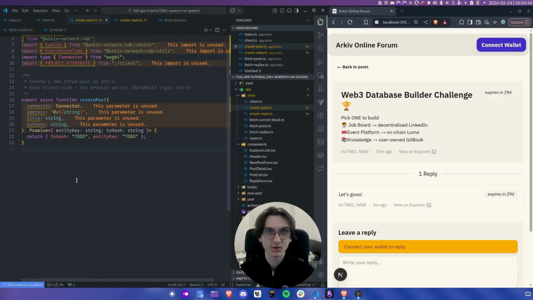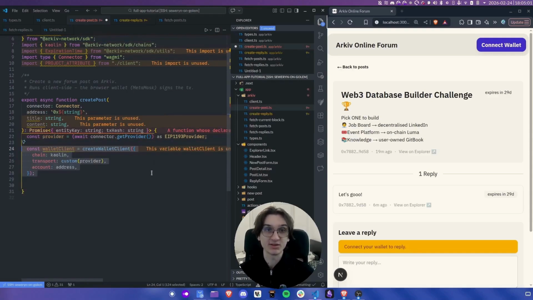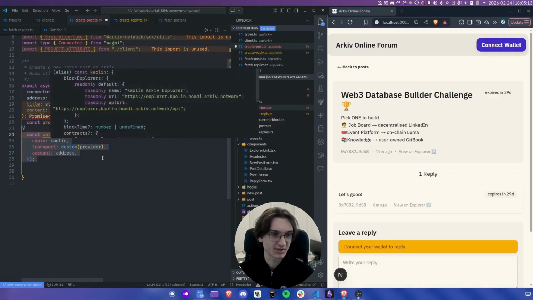Now, first of all, let's delete these to-dos and get the provider. Now, the types on Wagmi are not exactly very good here, so we need to cast this to the provider ourselves. And after that, we can create the wallet client. Now, a wallet client requires an active wallet that we're going to be interacting with, which is why we cannot use the public wallet we created earlier. Here, we also take the Kaolin testnet.